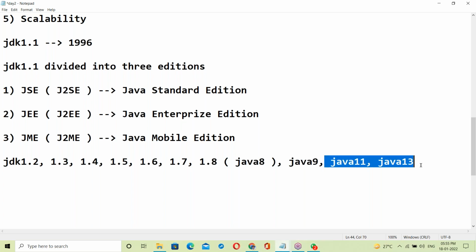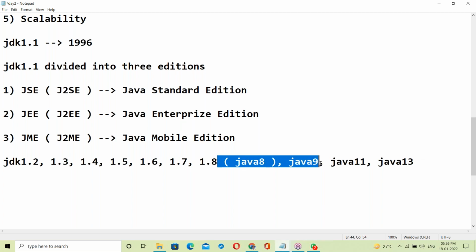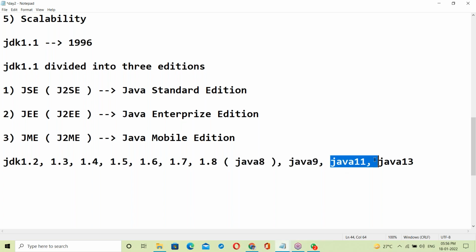We are ready with 11 and 13 also. If any client asks for 11 and 13, we are ready to implement that. Currently the industry uses 8 and 9, which are stabilized versions. I will explain the features of 11 and 13 also, as it is part of your course, up to 13. Version-wise features we will discuss later; this is not the right time.